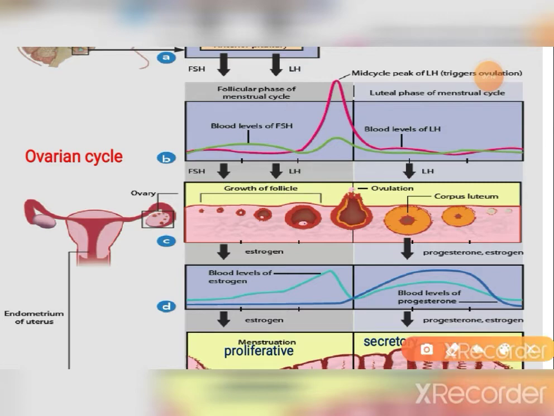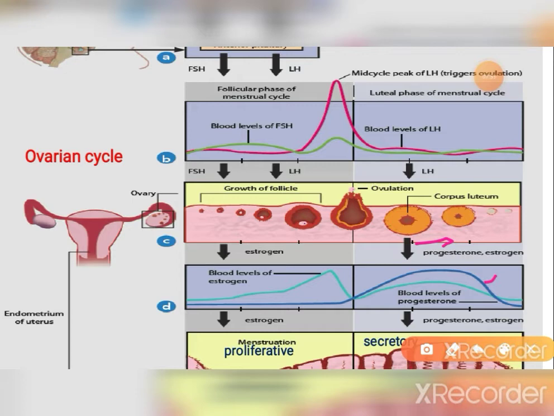Okay, so this luteal phase is dominated by the progesterone hormone. After release of the ovum from the Graafian follicle, or from the ovary, the remaining empty follicle is called the corpus luteum. When the follicle is active, that means the ovum is inside the follicle, it can synthesize estrogen only. But when the follicle discharges the ovum, it remains empty, and then it can synthesize both progesterone and estrogen. You can see this graph.